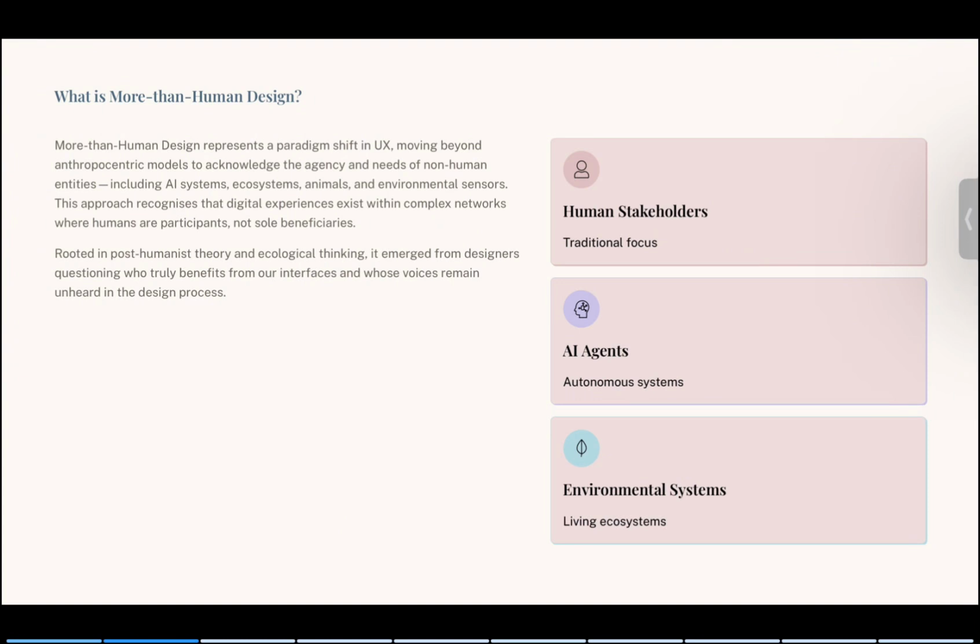To make this concrete, the slide outlines three groups: human stakeholders, the traditional focus of UX, then AI agents, which increasingly act autonomously, and then there is the environmental system, the ecosystem affected by digital decisions. Modern human design asks us to consider all three of these.